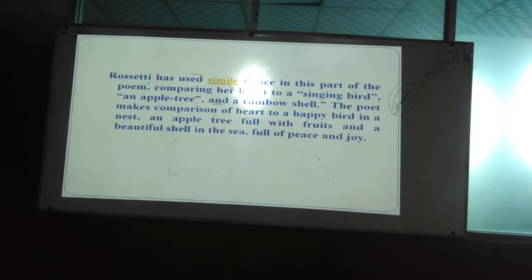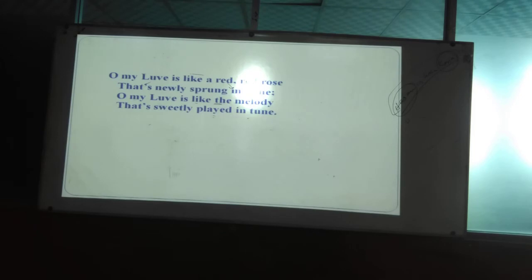In the next poem, it's a great poem, you know that, and you may have heard the lines as well. Oh, my love is like a red, red rose. Here, my love is compared to a red rose, and you know that red rose always symbolizes love as well. That's why it is a simile. And why are these similes? We have connected these using like or as. Two different objects must be connected either by as or like. Otherwise, it should not be considered a simile. Now, is it clear?